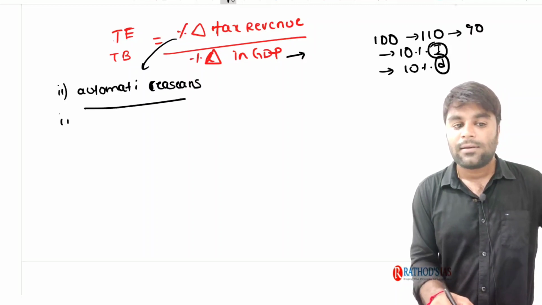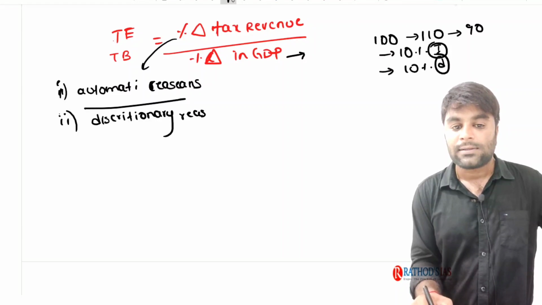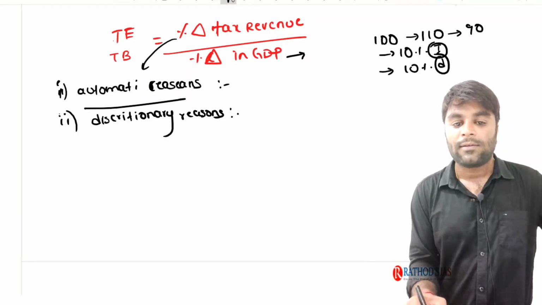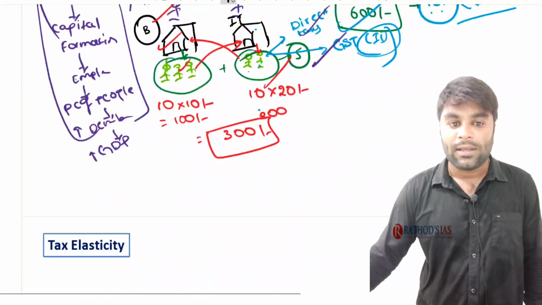The second one is discretionary reasons. You know the meaning of automatic reasons. Just now we have discussed these automatic reasons here.